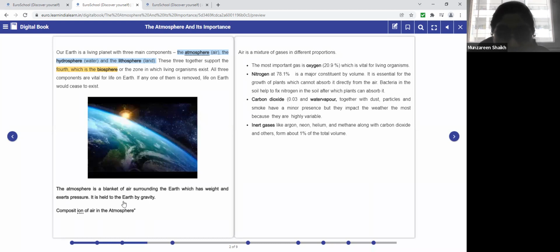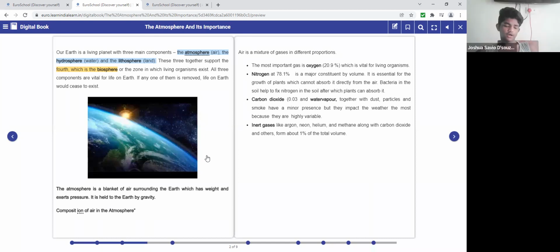So now we will understand each of these components in detail, all the four components. Which are the four components, children? Atmosphere, hydrosphere, lithosphere, and biosphere. And which three components come together to form the fourth component? Atmosphere, hydrosphere, and lithosphere.